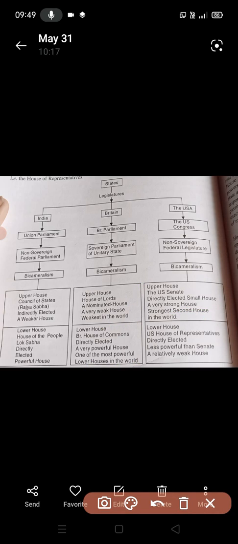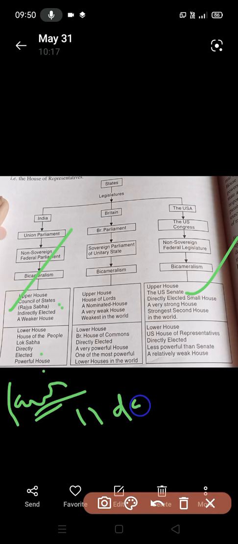Now we come to the US Senate and the Indian Rajya Sabha. In India it is an indirectly elected house. These two houses have a balance of powers, because laws can be introduced in any house, but the money bill will have to be introduced in the Lok Sabha only. The Rajya Sabha has 14 days to give approval or reconsider the bill.